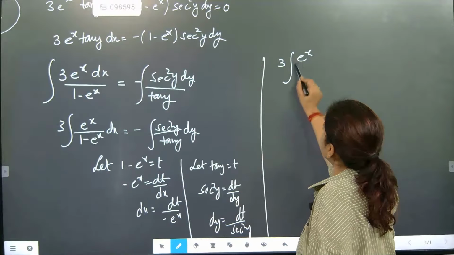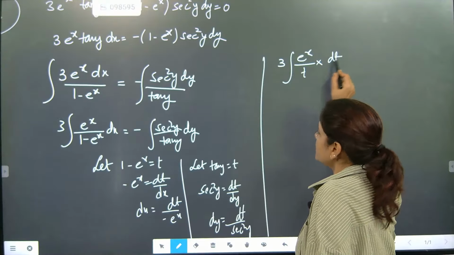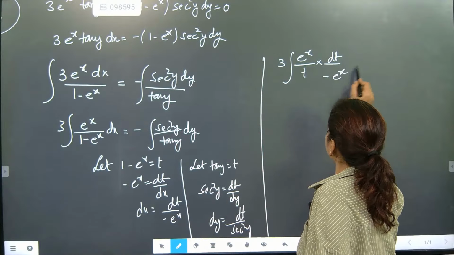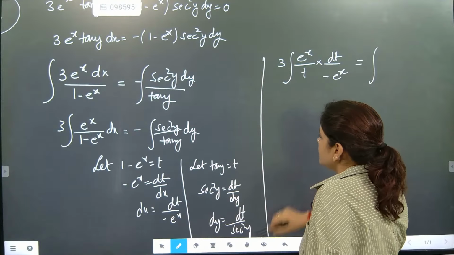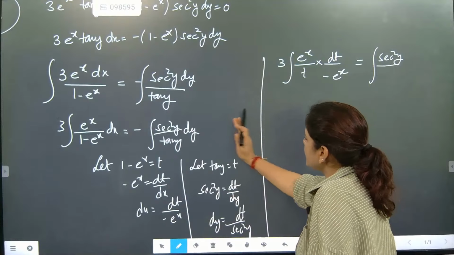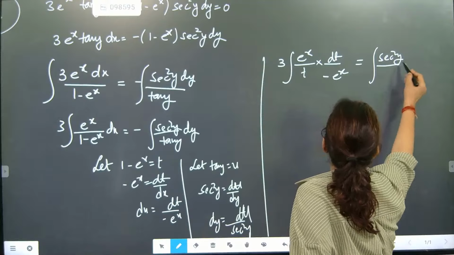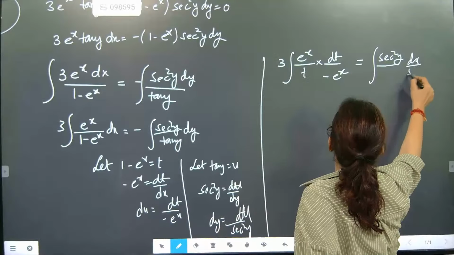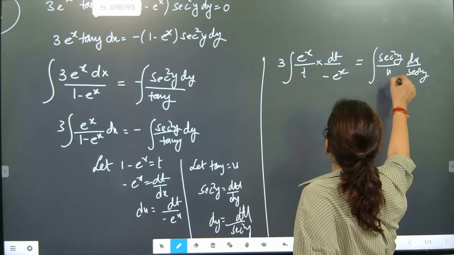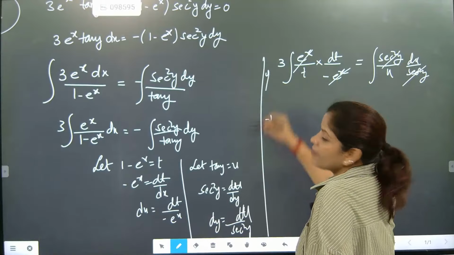So e to the power x by t into dt by minus e to the power x is equal to, that section will be written as secant square y, and here if we have already taken t, you can take u and proceed with u. So here it will become du by secant square y, and this part is u. So this and this got cancelled, this and this got cancelled. We can solve by both methods.